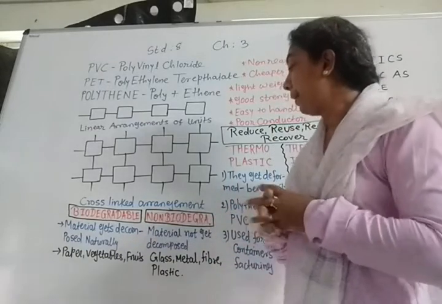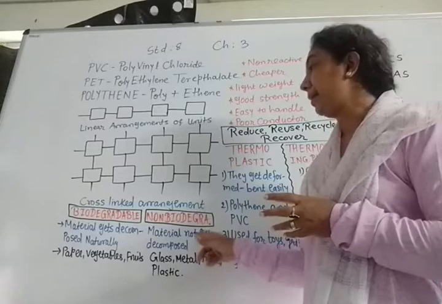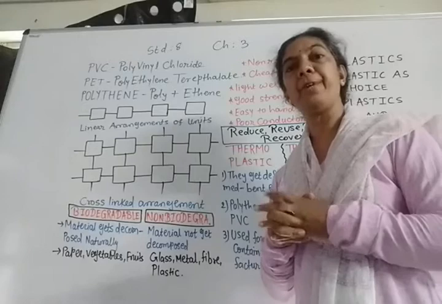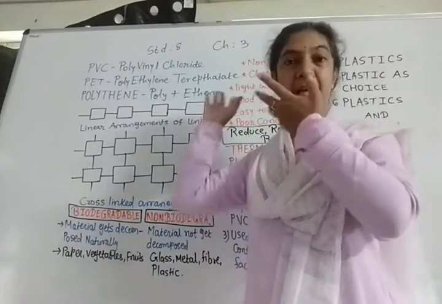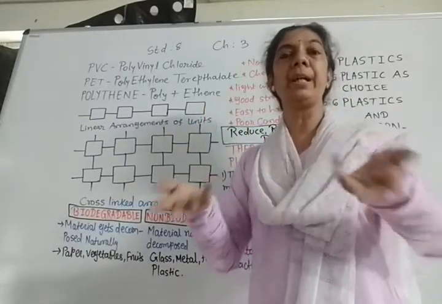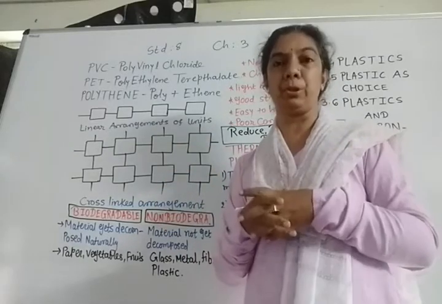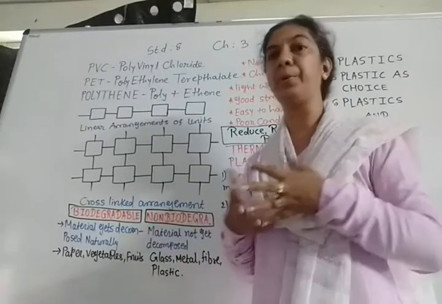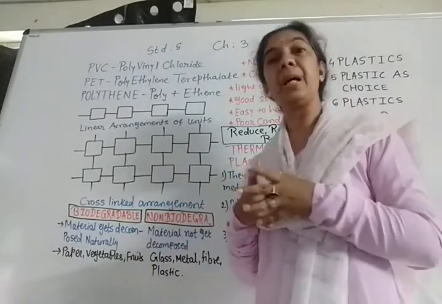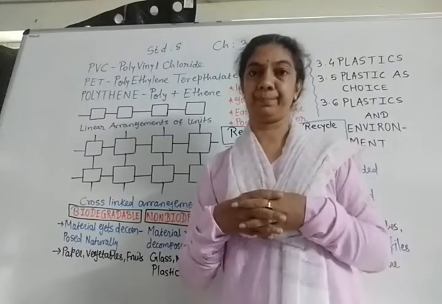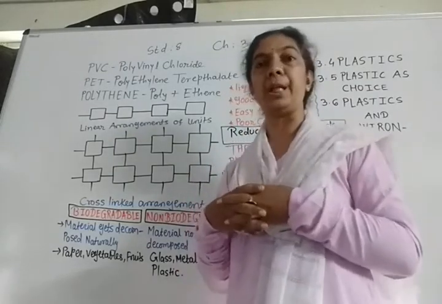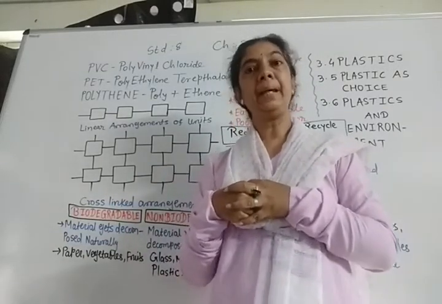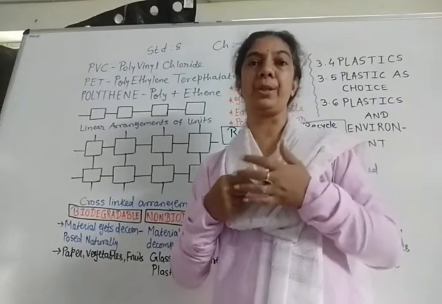Non-biodegradable materials do not get decomposed naturally. That means if we keep them for a longer time, as they are non-reactive, they will not give any kind of reaction to the microorganisms also, and they will remain non-reactive. So they will not decompose. If we try to burn them, burning also takes a lot of time for this type of material, and it produces lots of poisonous smoke.